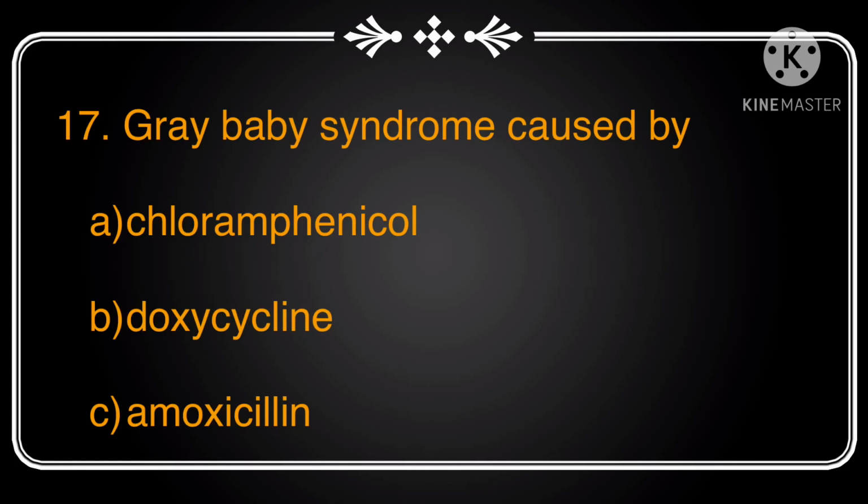The main cause comes from the mother's use of chloramphenicol during pregnancy or breastfeeding. Toxic levels of chloramphenicol after 2 to 9 days of administration result in loss of appetite, vomiting, ashen gray color of the skin, hypotension, cyanosis, hypothermia, cardiovascular collapse, etc. So here the answer is option A, chloramphenicol.